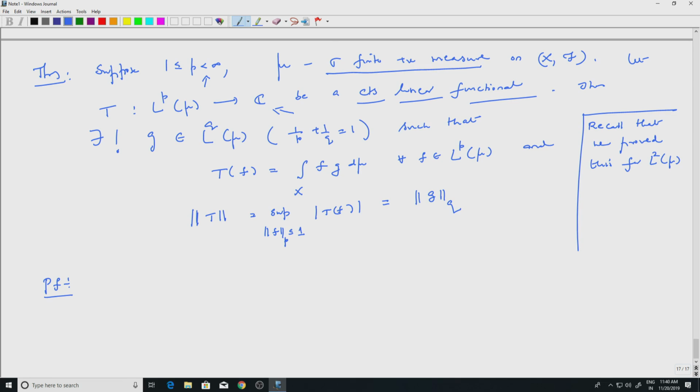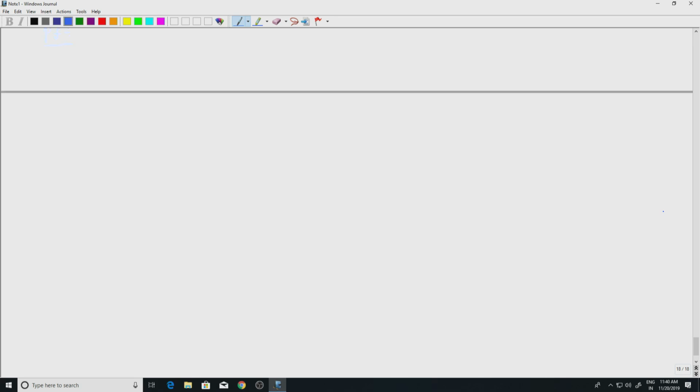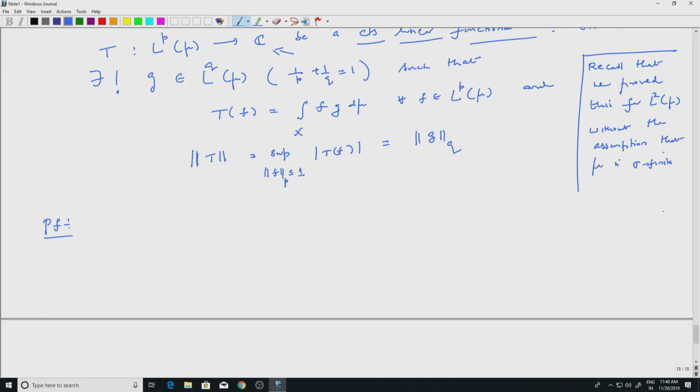Instead of writing G, we wrote G bar, that is the only difference. But we have proved this for L2 of mu without the assumption that mu is sigma finite. So, we will continue with the proof.